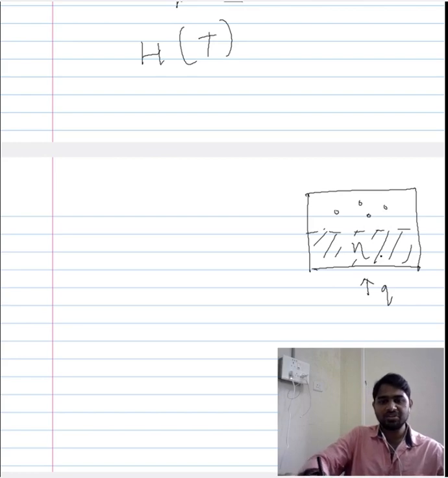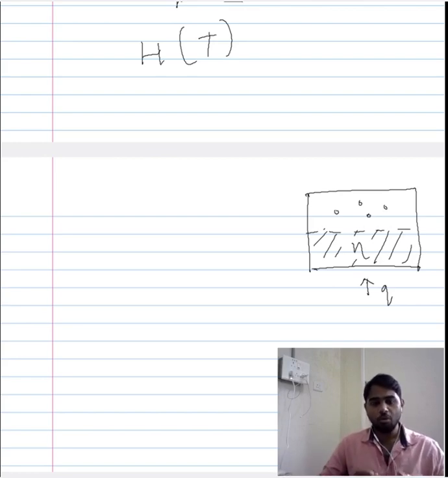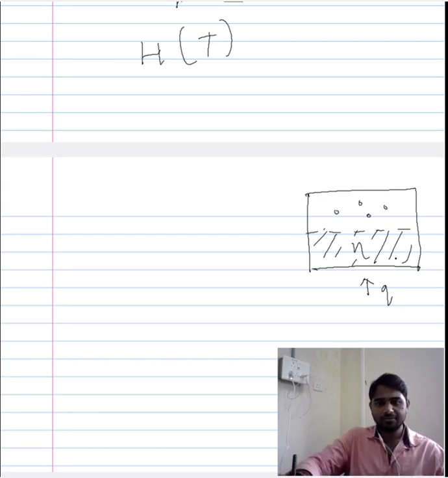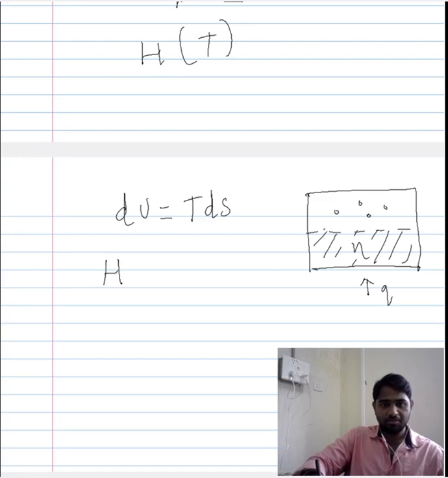Now, instead of quantitatively analyzing how much of a change a temperature would have on the free energy, let us try to graphically understand that. So when you have such a system, the change in the internal energy of such a system is expressed by, and again assuming that the volume, temperature, and pressure are constant, the change in the internal energy of such a system is expressed in this way. And now we have the expression for Helmholtz free energy as dU minus T dS.